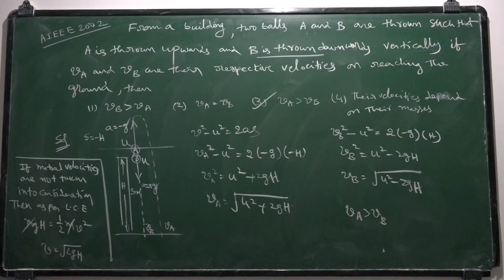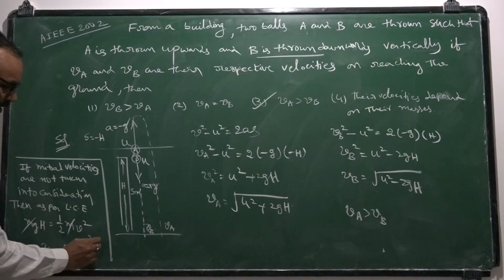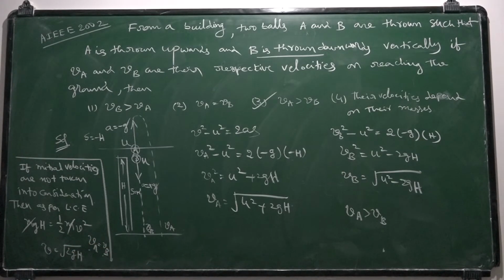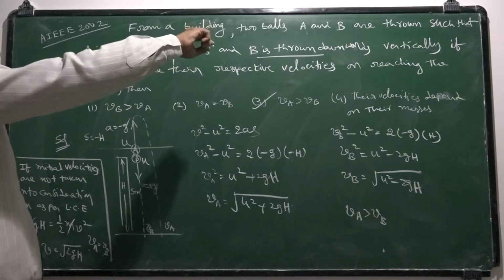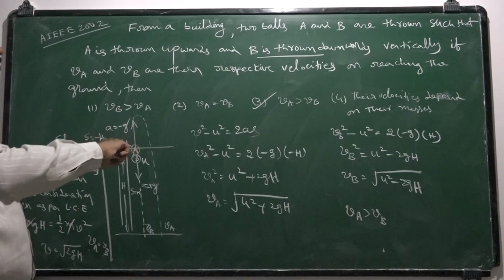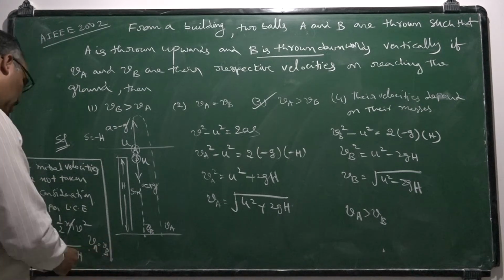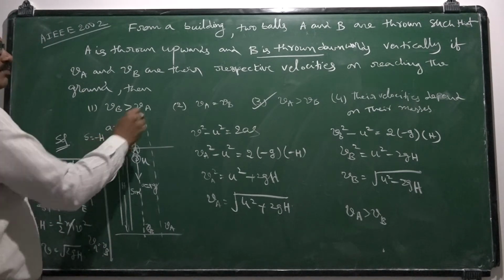For both the balls, you will get the same VA and VB. Final velocities are identical. So as the question is not provided with initial velocities, whether they are identical or not, this could be one possible answer.